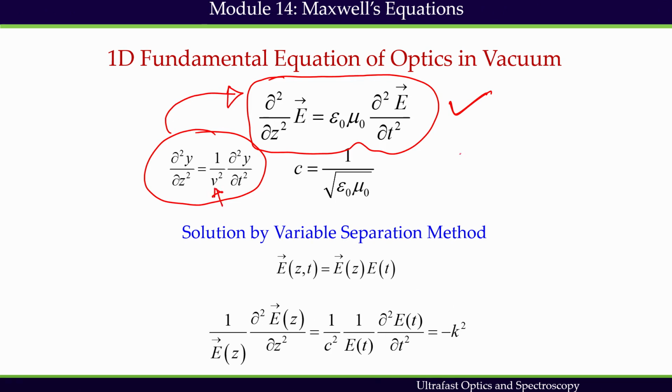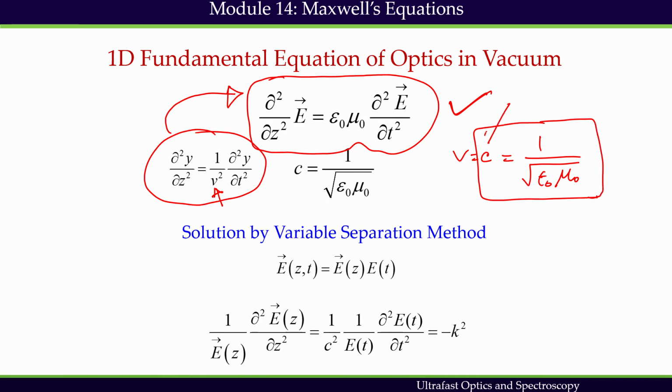Because it is vacuum, v should be c, that is the velocity of light in vacuum, which can be represented in terms of epsilon naught and mu naught. We can solve this equation now. So, now we have one expression connecting the speed of light in vacuum and the free space permittivity and permeability.